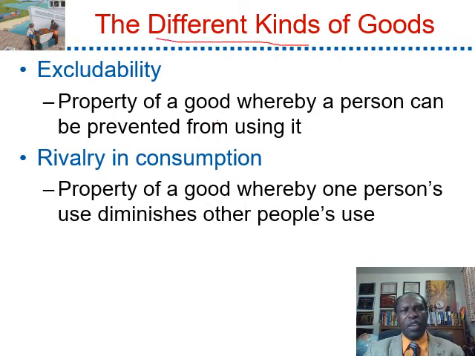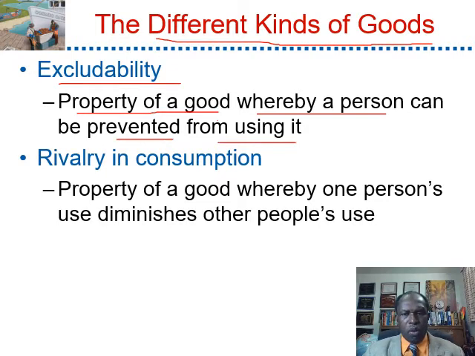There are different kinds of goods in the economy. Goods differ in whether they are excludable or rival in consumption. Excludability is defined as a property of a good whereby a person can be prevented from using it.